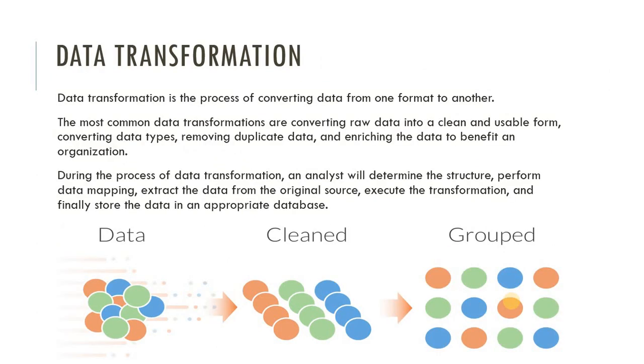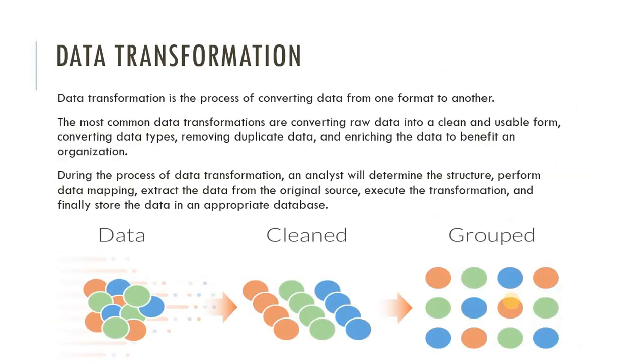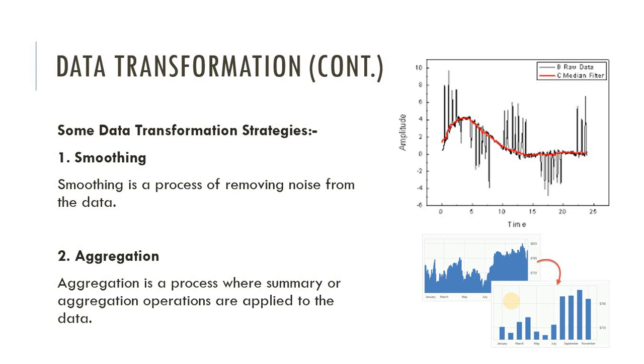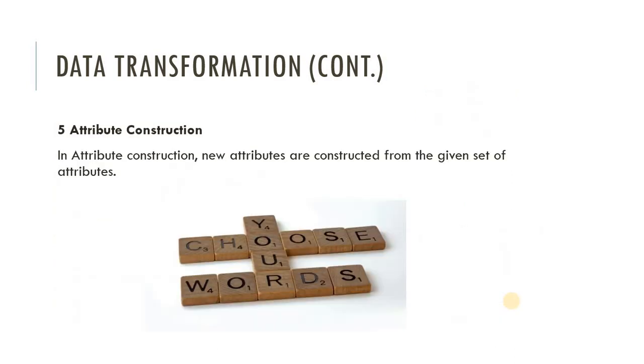In today's lecture we learned what data transformation is. Data transformation means converting data from one format to another, and to do this there are some data transformation strategies, which are smoothing, aggregation, generalization, normalization and attribute construction.